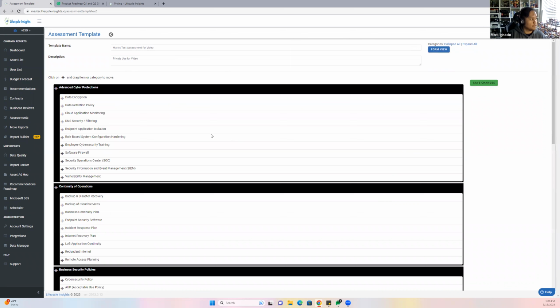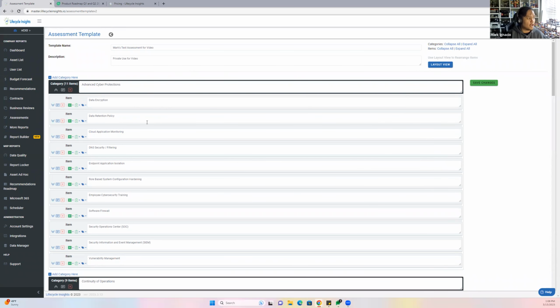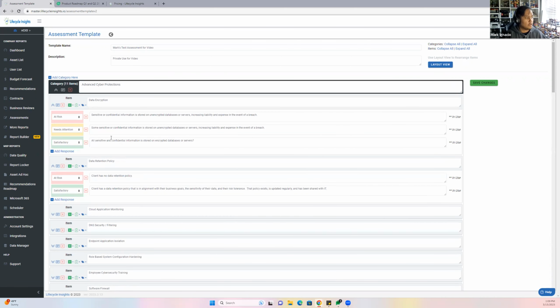You can do the layout view. So you can change, do you want advanced cyber protections first before continuity operations? So you can actually drag and drop. Then you can change this if you want DNS security filtering up before data encryption. I'm going to go back to form view real quick and expand all categories. From here, I have data encryption, data retention policy, and I will expand these answers. So you can see I can actually add responses and whatnot. And this is the example that I want to show you.